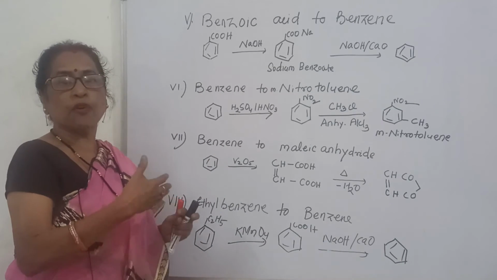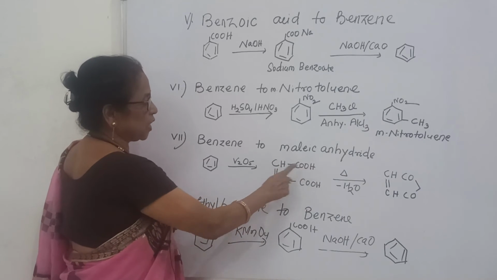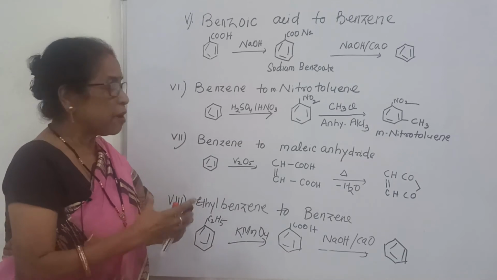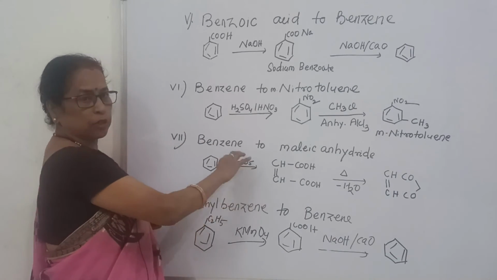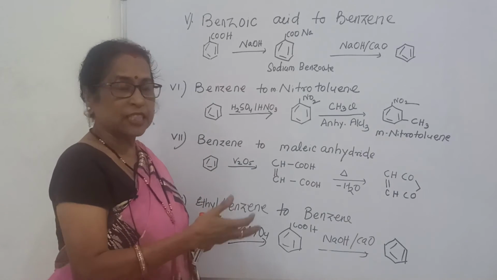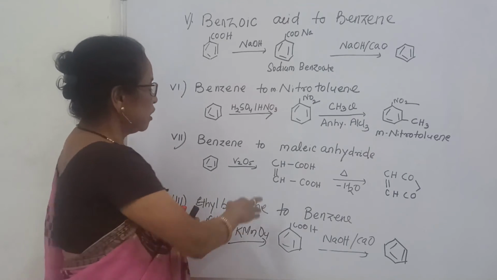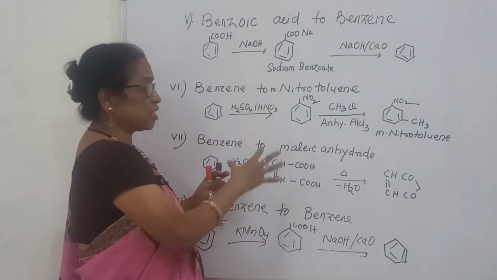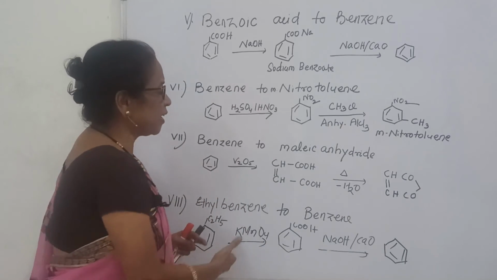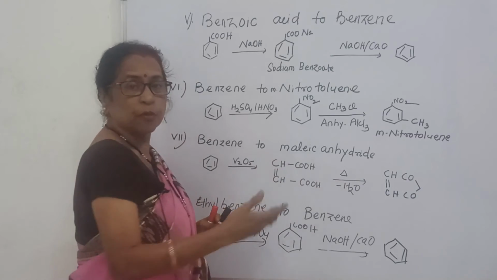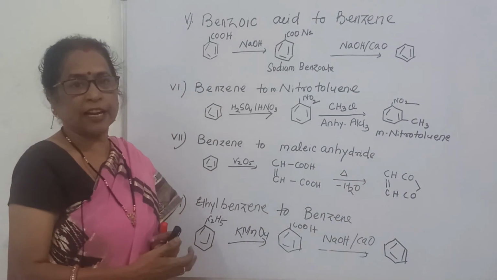Next come to benzene to maleic anhydride. First you should know what maleic acid is. This is called maleic acid, CHCOOH double bond CHCOOH. So first you take benzene, then V2O5, where oxidation takes place in presence of V2O5, it gives CHCOOH double bond CHCOOH, that is called maleic acid. Now after that, how can you get its anhydride? Then you heat it and water is removed and you get maleic anhydride. This is the structure of maleic anhydride.